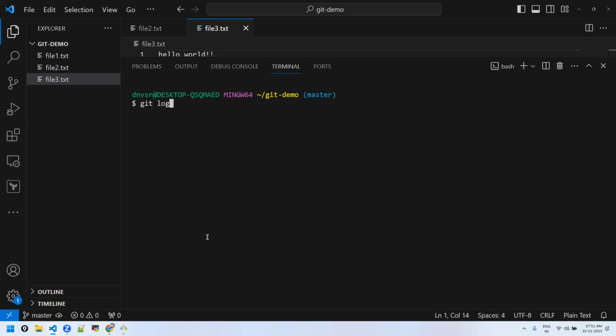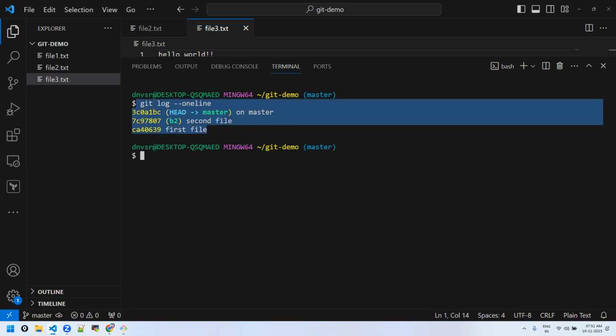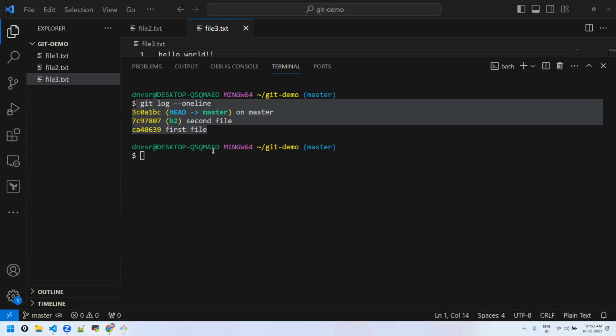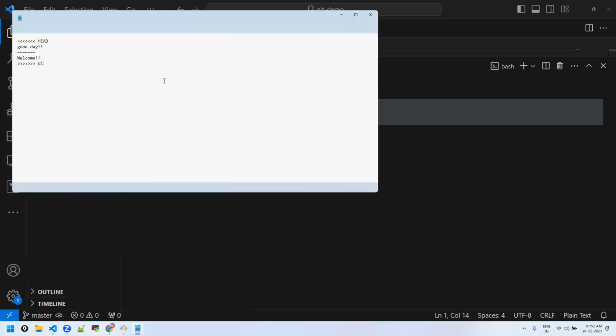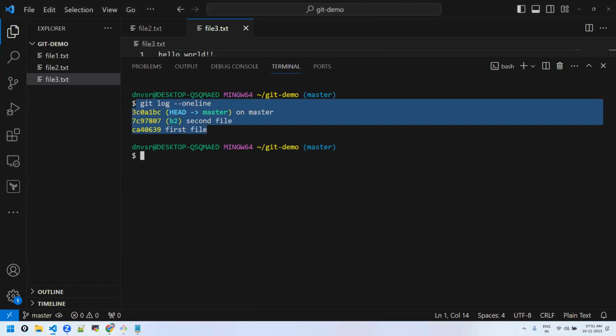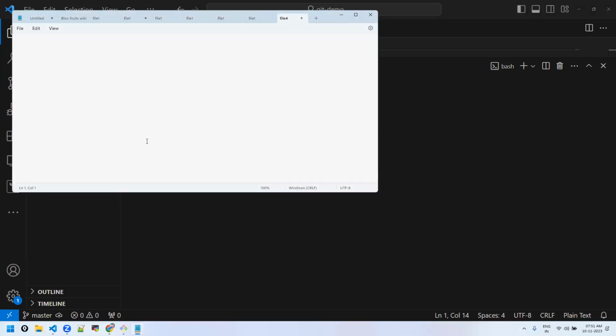So if you see git log, this is commit A, this is commit B, this is commit C. For us to analyze better, I will add this commit history to the notepad, master log.